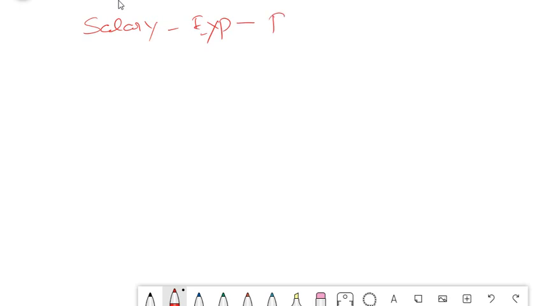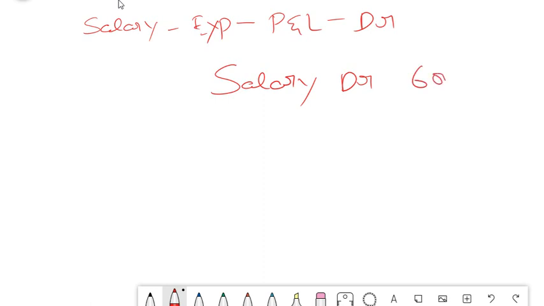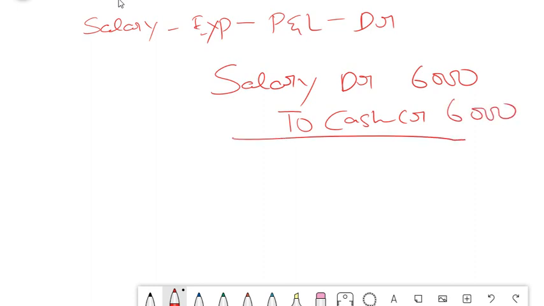Expense comes under your P&L. P&L expense means debit balance. So what is the correct entry? Salary debit 6,000 to cash, assuming that you have paid that amount. Okay, 6,000. This should be the correct entry.